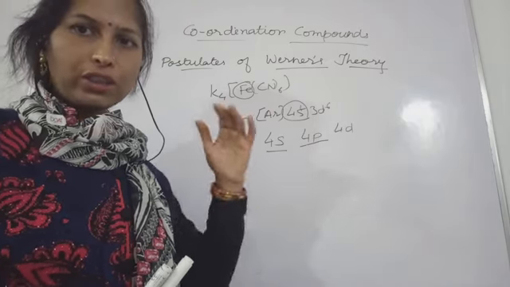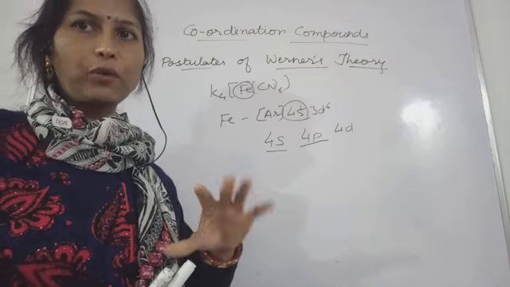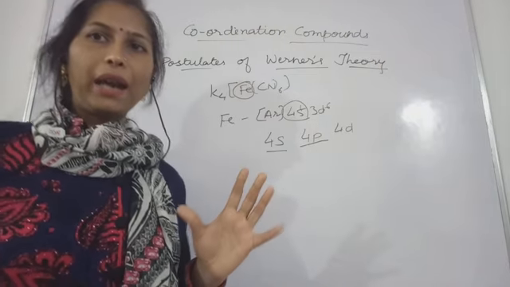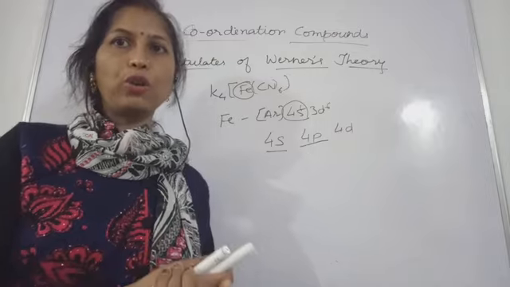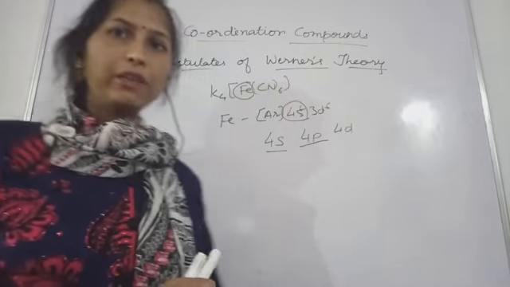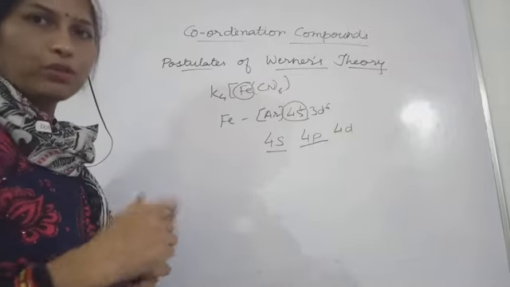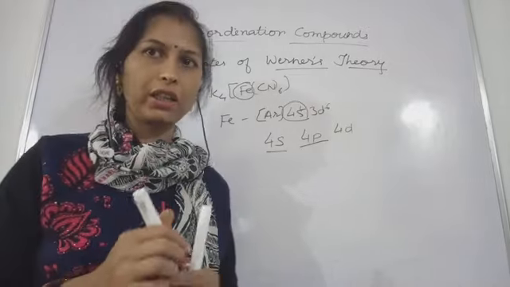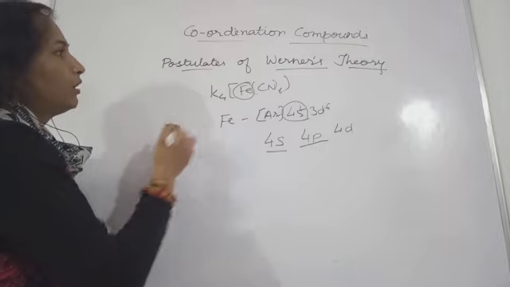And what exactly will be the pattern and what will be the shape of these coordination compounds, all these shapes, everything was explained by Werner. And one more, fifth postulate you write down, of Werner's postulates.